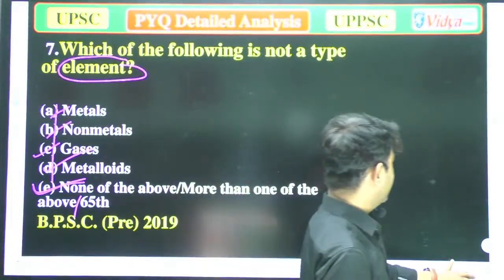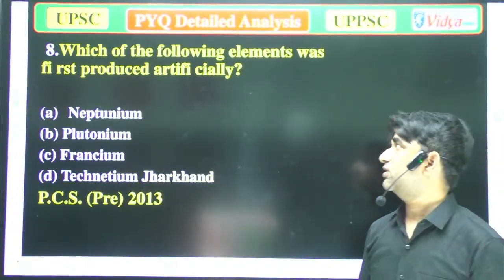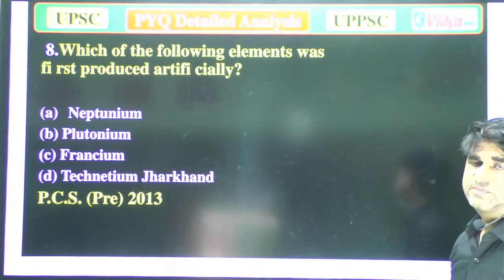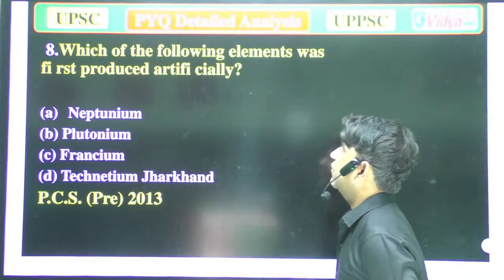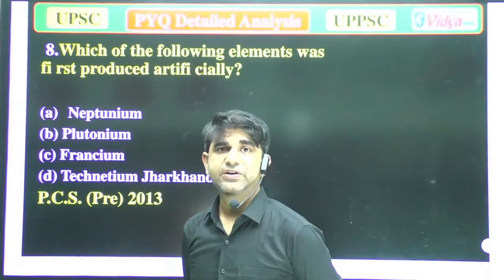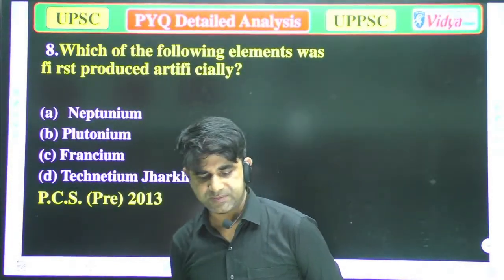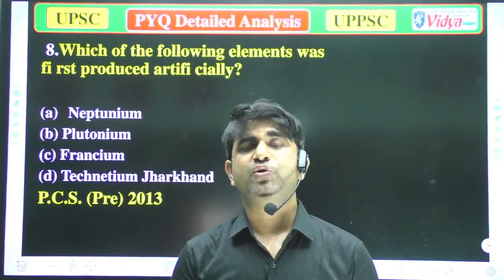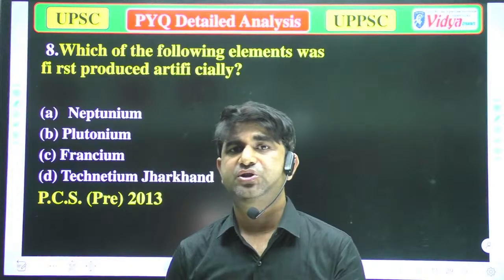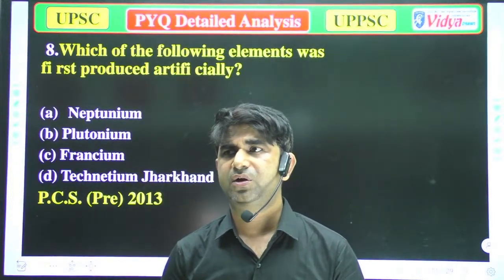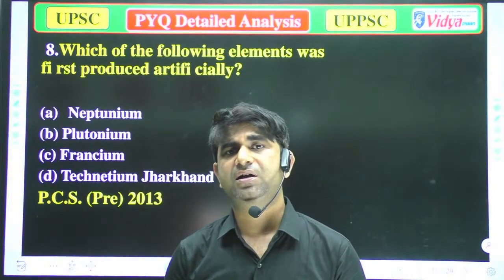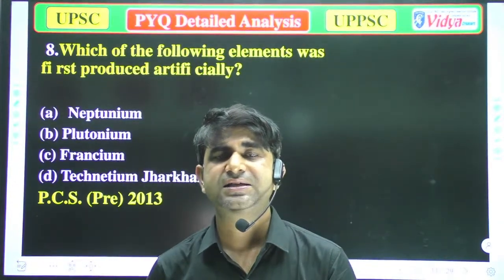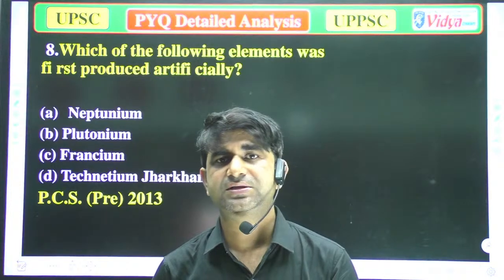So now we'll move to the next question. Our next question is, which of the following elements was first produced artificially? Because as in the previous question I have suggested you that till today about 118 elements have been discovered, in which about 80 to 90 elements are naturally occurring elements, and after that elements have been prepared, or you can say synthesized, in the chemistry labs.